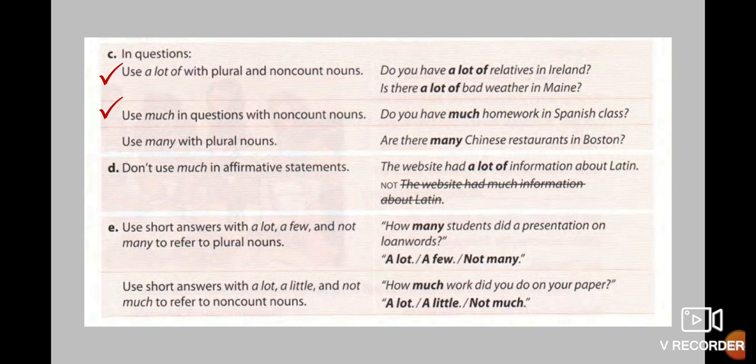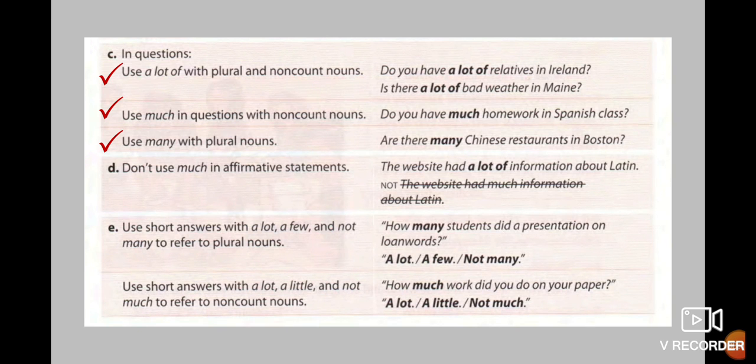Use much in questions with no count nouns. Do you have much homework in a Spanish class? In that case, homework is a no count noun. And remember, much is used in interrogative sentences. For that reason, in that question, you use much. Use many with plural nouns. Are there many Chinese restaurants in Boston? Many is with plural nouns. In that case, restaurants is a thing that you can count, so you use many.